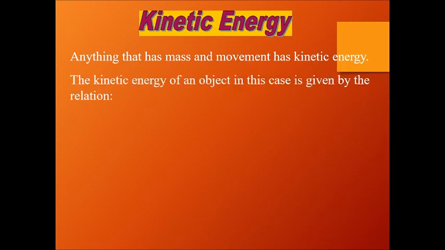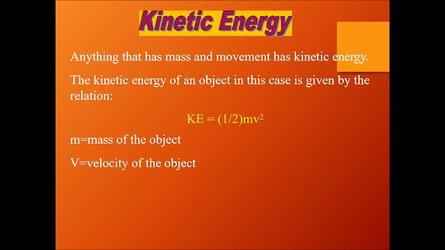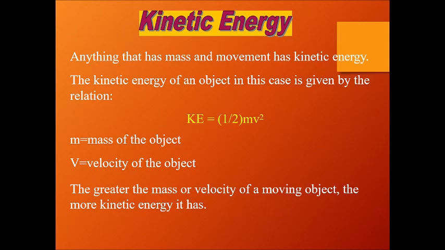The kinetic energy of an object is given by the relation: kinetic energy is half mv square, that is 1 upon 2 into m into v square. Here m is the mass of the object and v is the velocity of the object. Note that the greater the mass or velocity of the moving object, the more is the kinetic energy.